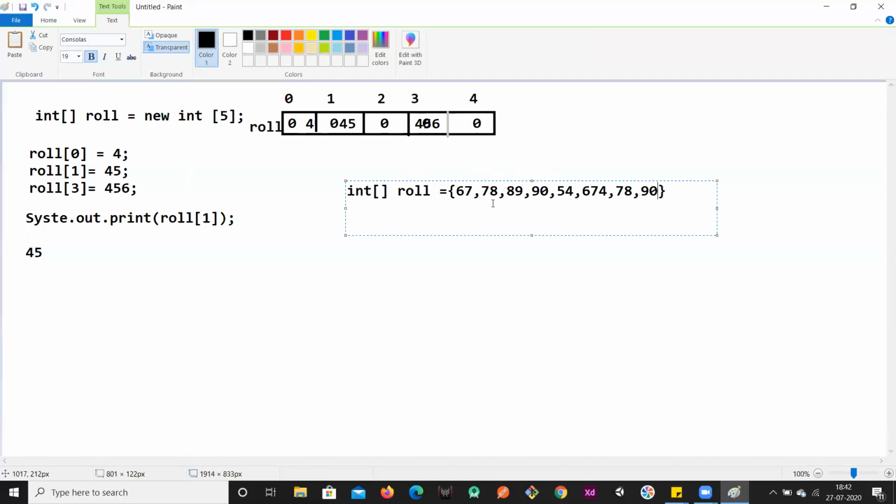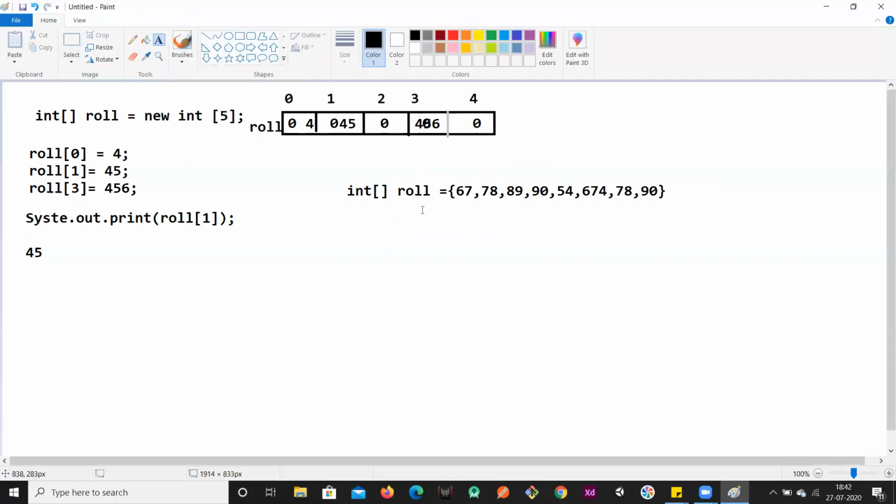The index will also be the same. So the same order will be preserved, or the same order will be used for the indices, and the same element count will be calculated as the size of an array. So this is the static initialization. If you wanted to do, we can do this, right?